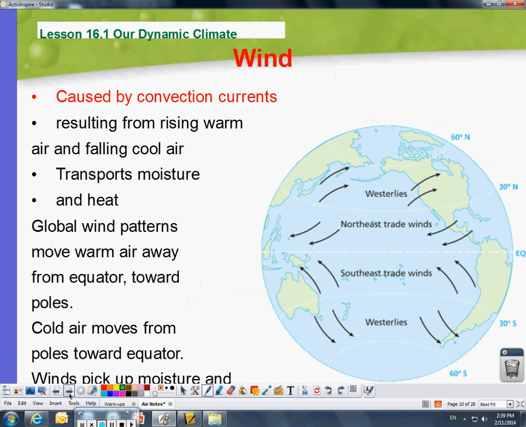Wind is caused by those convection currents, like I said before. I don't know why those two slides are out of order. But this shows you that when you have the different winds, they are changed based on the equator. So the warm air is going to move away from the equator and toward the poles. So that's why it's different in the northern hemisphere versus the southern hemisphere.